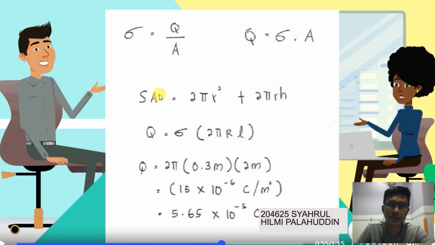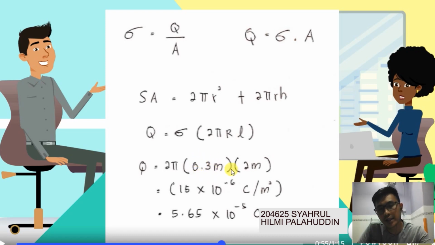So the surface area here is equal to 2 pi r squared plus 2 pi r h. So this is going to be Q equal to sigma times 2 pi r L. L here is the length of the Gaussian cylinder. So Q equal to 2 pi multiplied by 0.3.